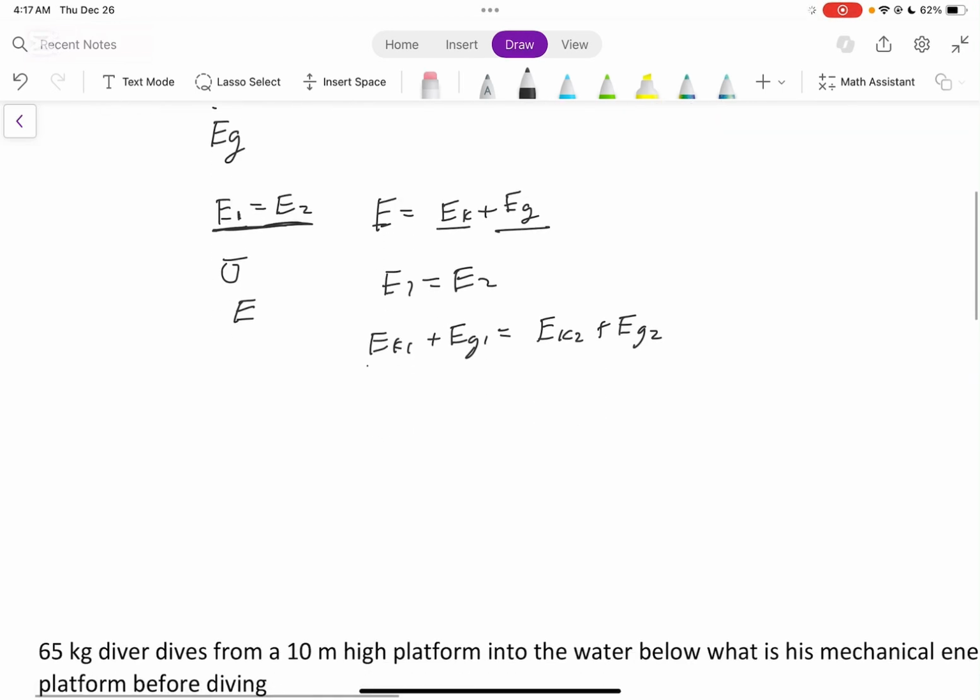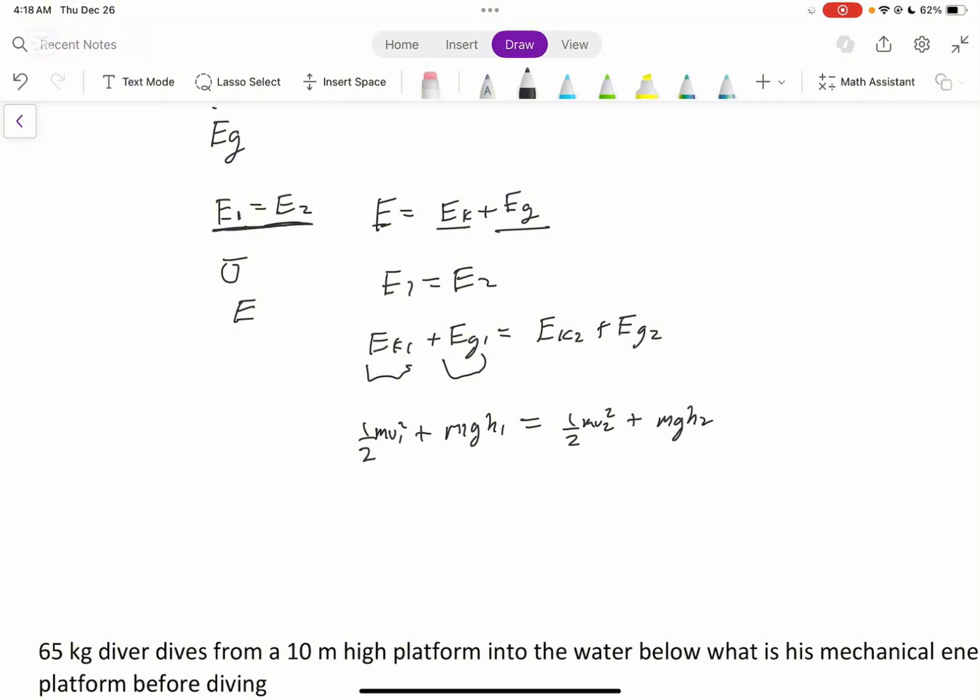And then we can further break this down to the actual formulas for these. We can write 1/2 mv squared 1 plus m1gh1 is equal to 1/2 mv squared 2 plus mgh2.